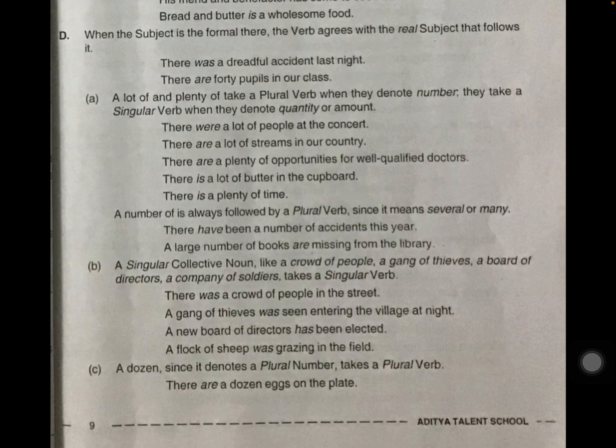So these are collective nouns. The word collective treats all the group as one. There we have to use a singular verb only, not a plural verb. "A dozen," since it denotes a plural number, takes a plural verb. There are a dozen eggs on the plate.